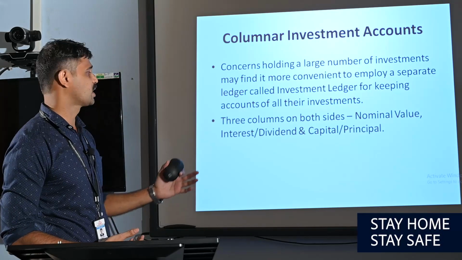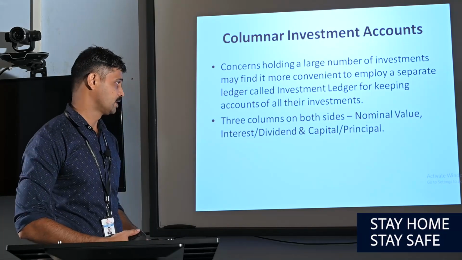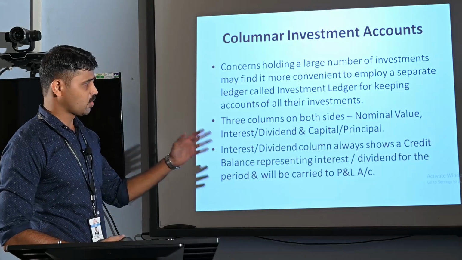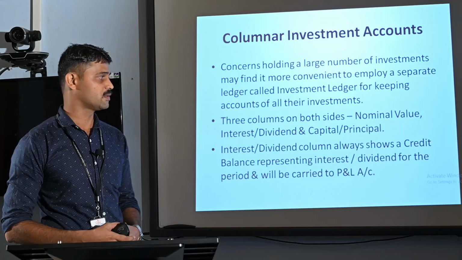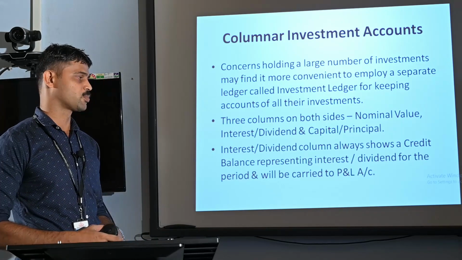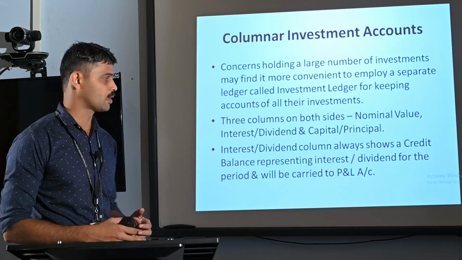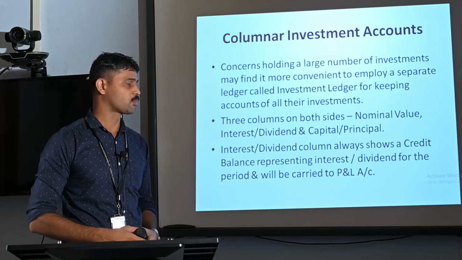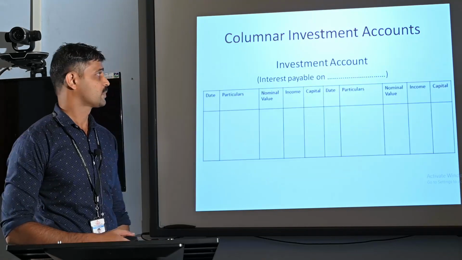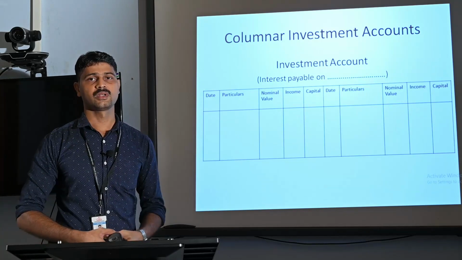The first column is nominal value, the second column is interest or dividend, and the third column is for the capital or principal. The interest or dividend column, that is the income column, will always show a credit balance representing the interest or dividend for the period, which should be transferred to the profit and loss account at the end of the accounting year. This is the specimen for a columnar investment account.